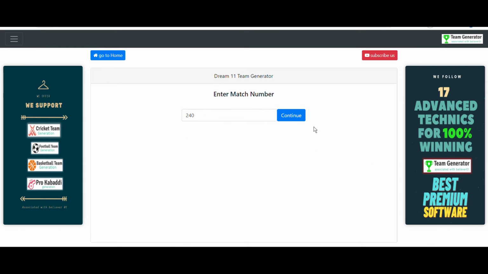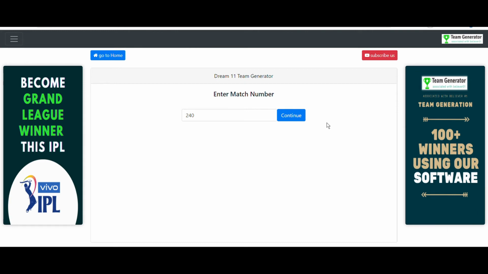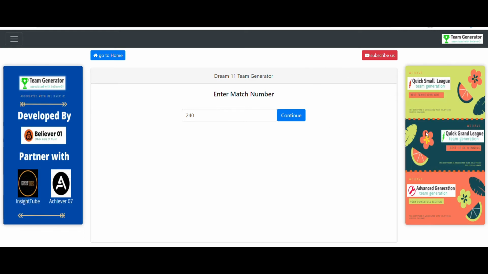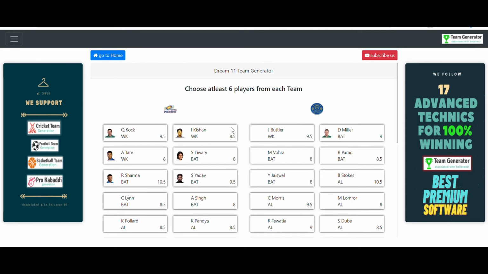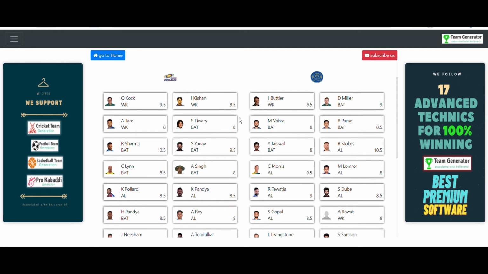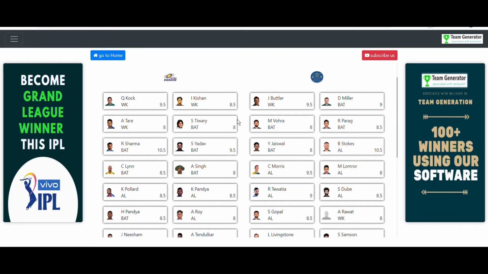So you can check the teams again if you want by going to the match result option at the home page of this software. By the way, this software works completely fine on your mobile as well as on your laptop. And after that, click on continue. And we need to select at least 6 players from each team. That means you can select all the 11 players that I have given in the slides. So let me quickly select them.